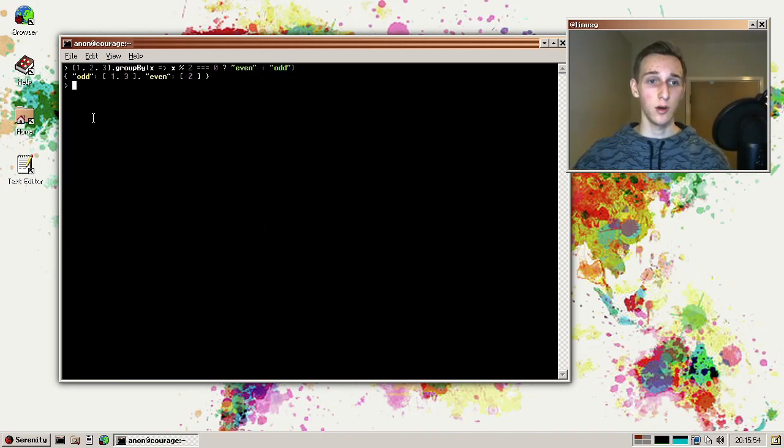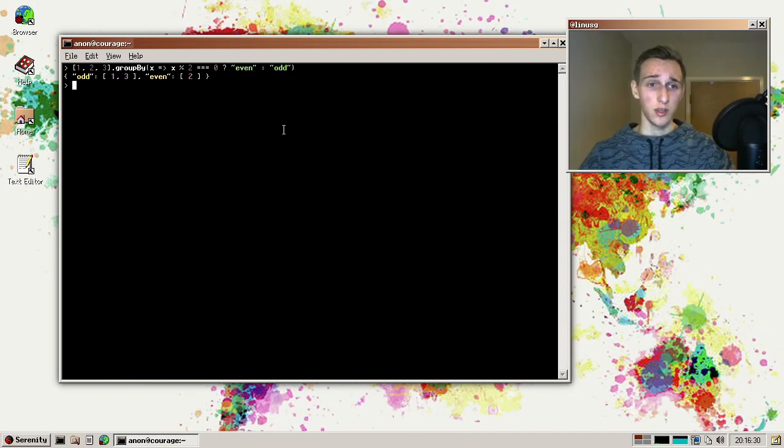And that's going to create an object, and then it's going to go through each value and test it on this condition, and then put it in the returned key for that condition. So for the odd number, we returned odd, so it's put 1 and 3 in the odd array, and for 2 it returned even, so it's put in the even array, which is quite useful. It's not hard to implement manually, but it's quite convenient to not have to group all the numbers and then make an object and create keys and stuff like that. So that's another proposal.